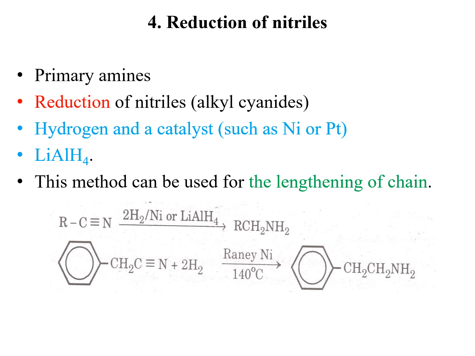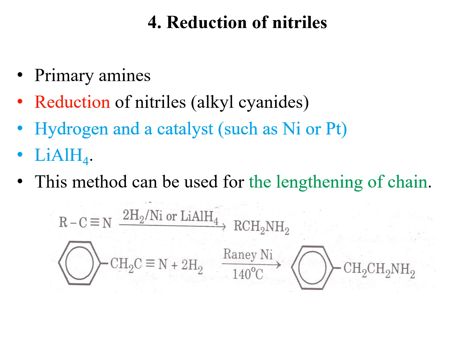Reduction of nitriles. Primary amines can be prepared by reduction of nitriles like alkyl cyanides. In the earlier slide, I told you that when there is a triple bond between carbon and nitrogen, the class is known as nitrile. Reduction can be carried out similarly with hydrogen and a catalyst such as nickel or platinum. The alternative way of hydrogenation is lithium aluminum hydride. This method can be used for the lengthening of chain.